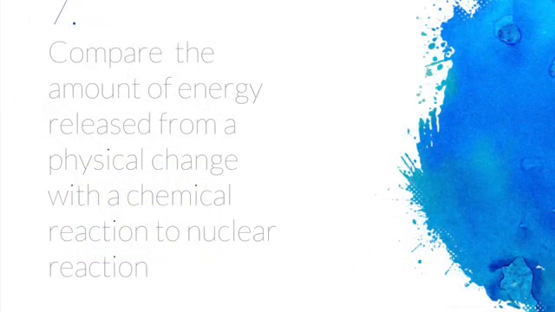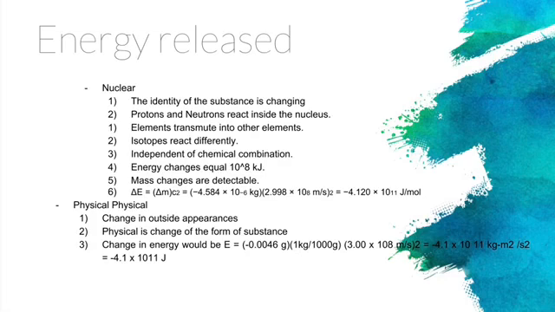This just in. Compare the amount of energy released from a physical change with a chemical reaction to nuclear reaction. The identity of the substance is changing for nuclear, and as well the protons and neutrons react inside the nucleus. Elements transmute into other elements, and isotopes react differently, and they're independent of chemical combination. And the energy change is equal to 10 to the power of 8 J. And massive changes are also detectable, and it's E equals mc squared. And for physical, it's change in outside appearances, and physical is a change of form of substance.